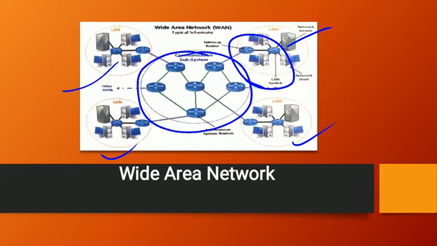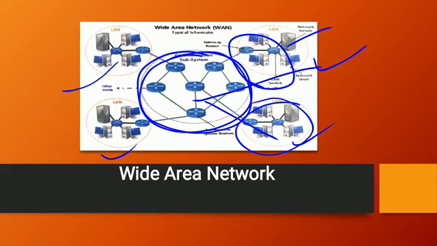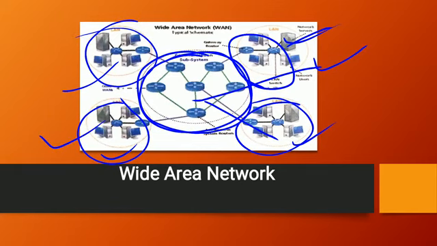Suppose one computer system or one LAN network shares something, that will now be shown globally. So this LAN network and the other LAN networks can also see the data or document uploaded by this server, or if this computer is uploading anything on the internet or in the network, all can see.